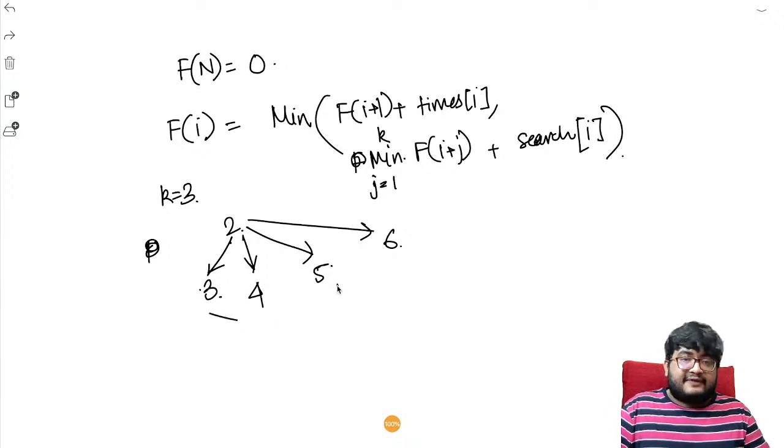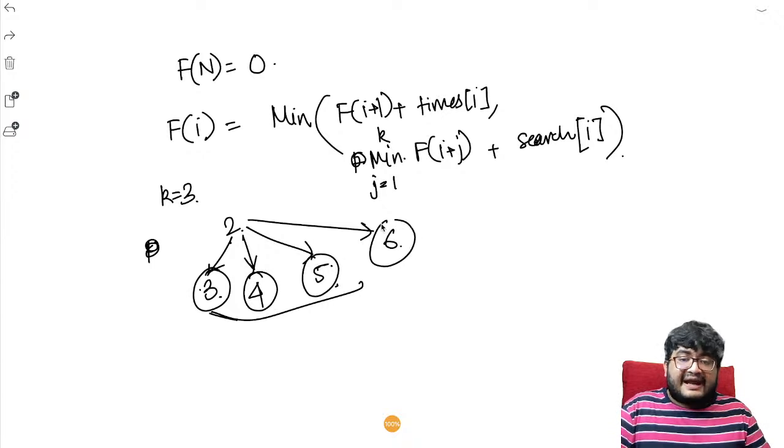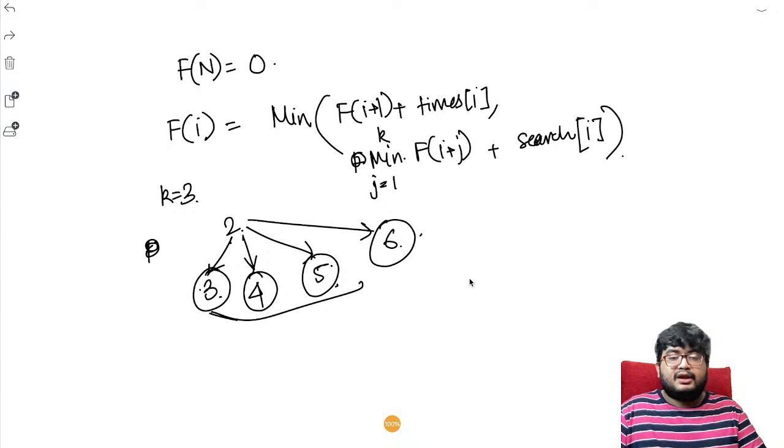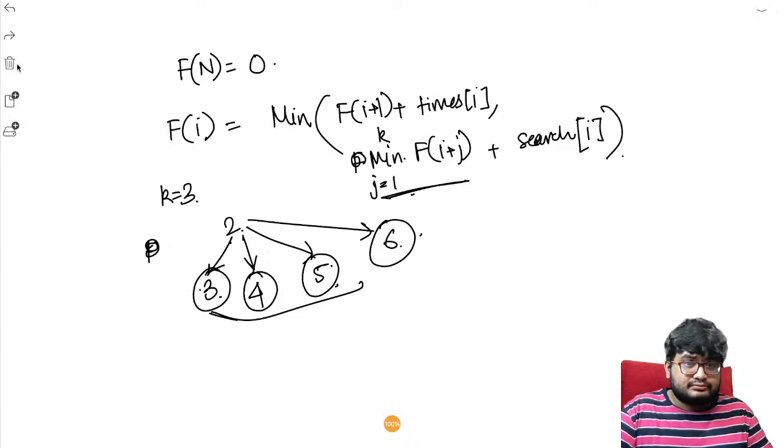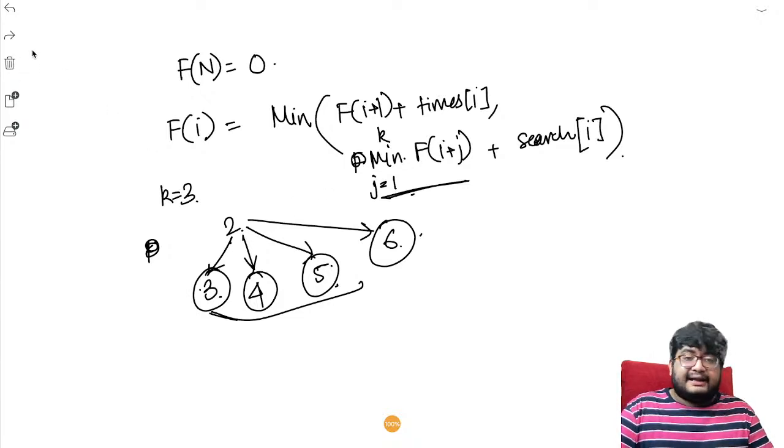So he can read up to 5. He knows the answer up to 5, but he can decide whether to go to 3, 4, 5 or 6 and then take the best path from it, right? So that is given by this expression. I hope this makes sense. So yeah, and that's the logic.